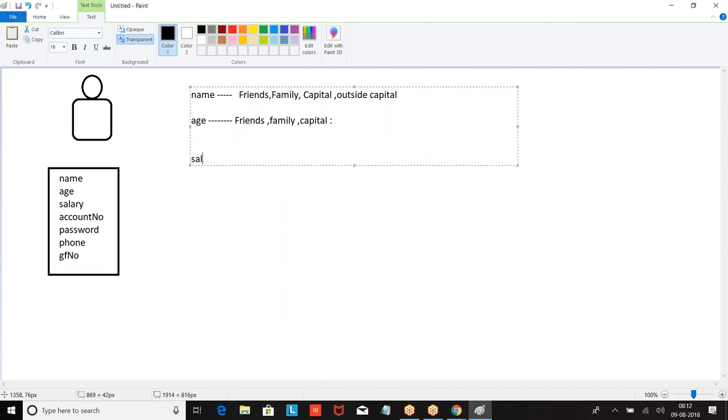Now I said my salary. So who will be knowing this? Friends and family. Right. Now, will I share my salary data to every student? No, right? So I have my account number. So who will be knowing my account number? So my friends.